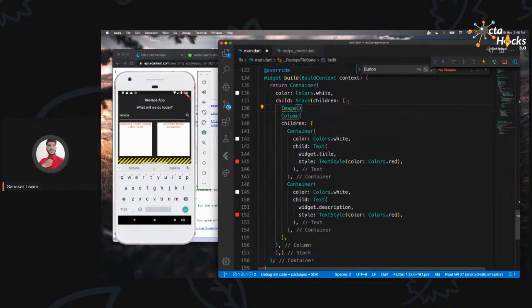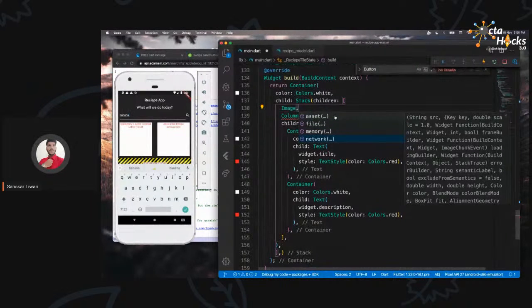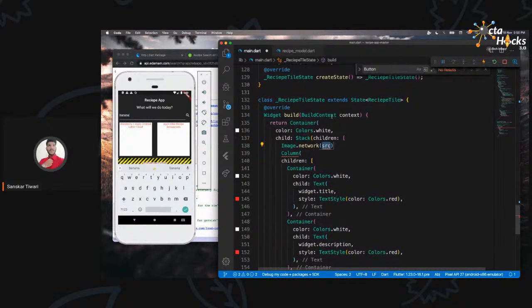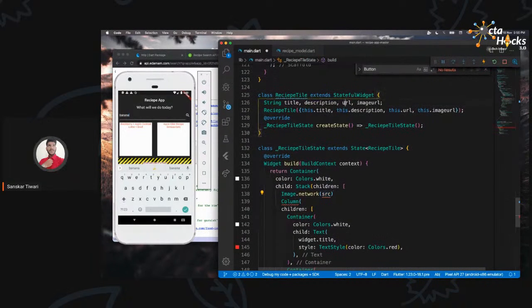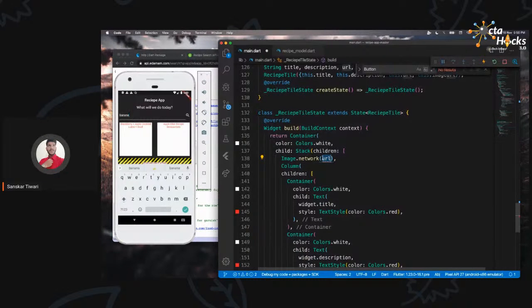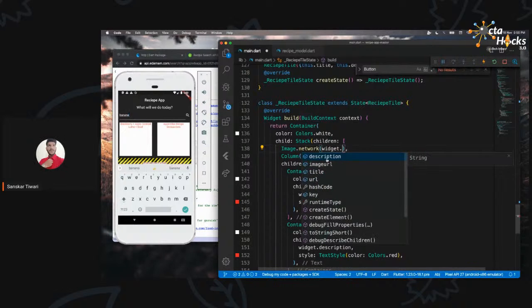Now, whenever you're using an image in Flutter, there are multiple ways you can use it. First is by asset. What do I mean by asset? Asset is basically you downloaded the image, you saved it in a folder, you can fetch it and show it. You can also use it from a file, or from memory. And network is where you can just provide the URL and use it. So that's what we are going to do. We have the URL of that particular recipe, and we are just going to show it over here. So let me use this URL here and add a comma. Okay, so let me just say widget dot URL.